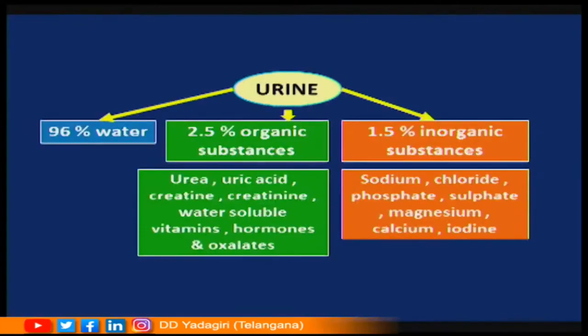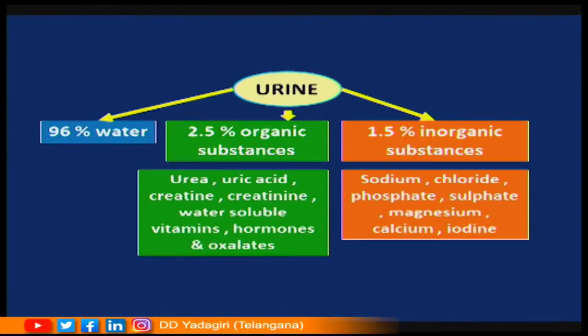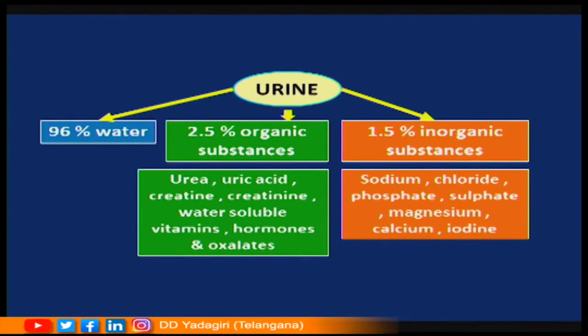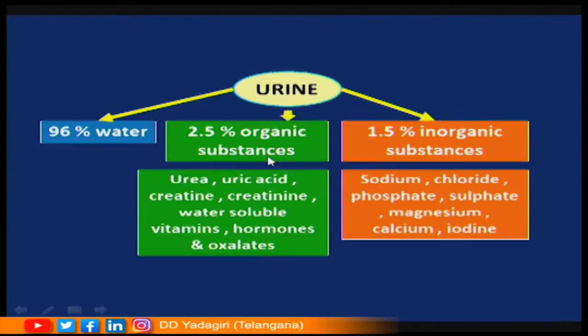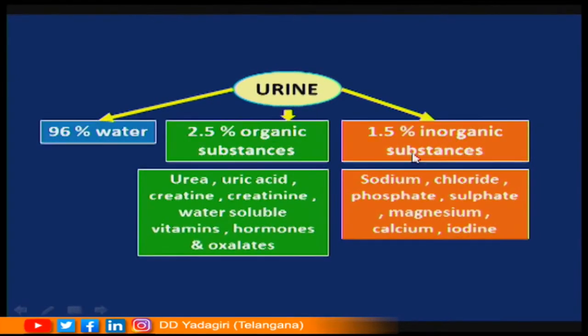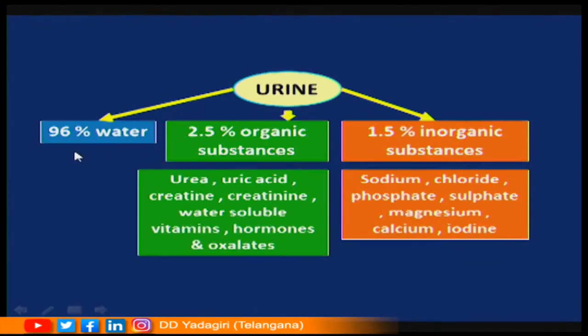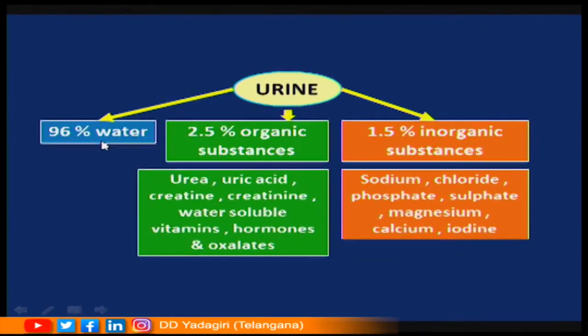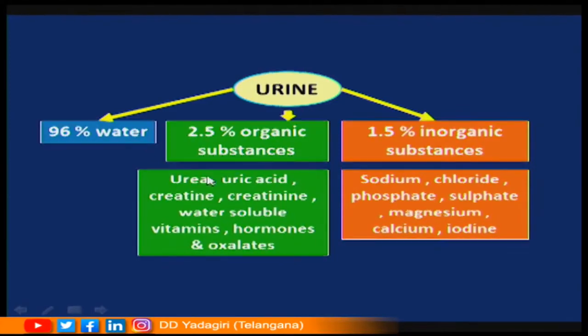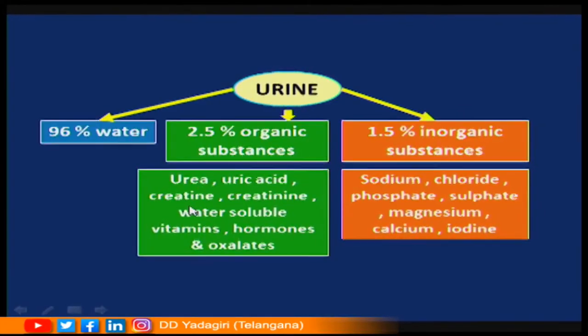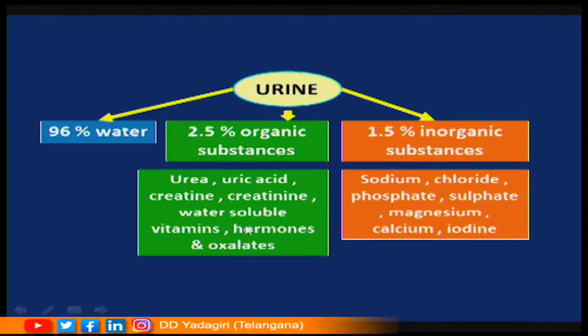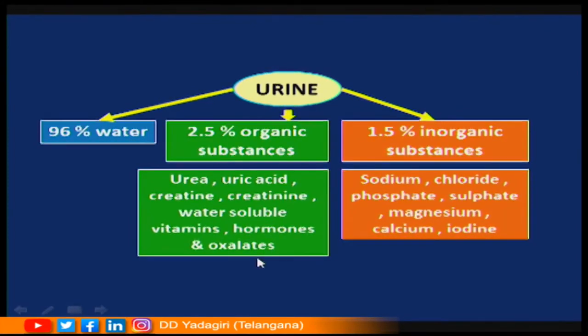Now, let us see the composition of the urine. The urine consists of 96% water, 2.5% organic substances, and 1.5% inorganic substances. Though 99% of water from the primary urine is reabsorbed, still the urine contains 96% water and 2.5% organic substances, which include urea, uric acid, creatine, creatinine, and some water soluble vitamins, hormones and oxalates.